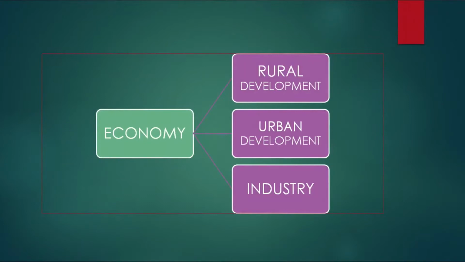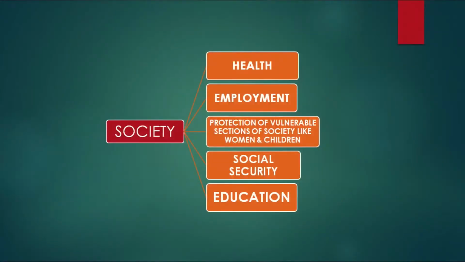So, for instance, if the surrounding areas are not so well developed, it is but natural that people will migrate to Delhi, right? And when I'm talking about not well developed, I don't simply mean in terms of livelihood. I also mean it in terms of infrastructure development. I also mean it in terms of health. I also mean it in terms of schools that are available. I also mean it in terms of social security.